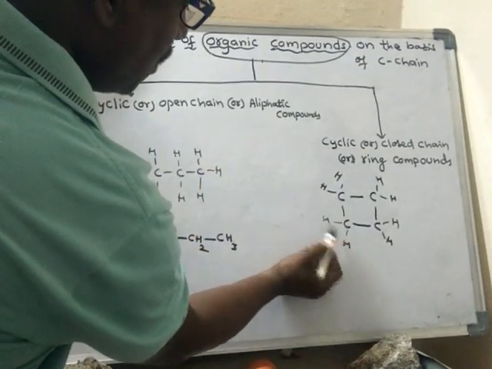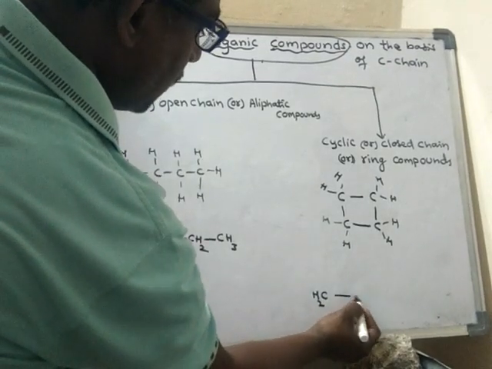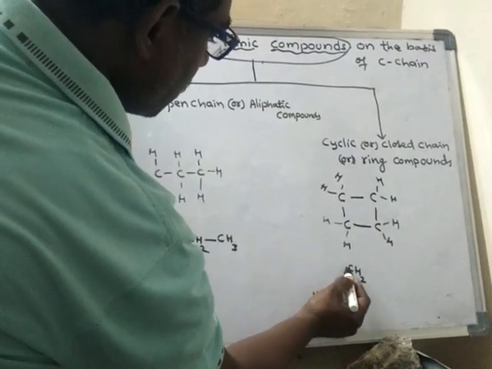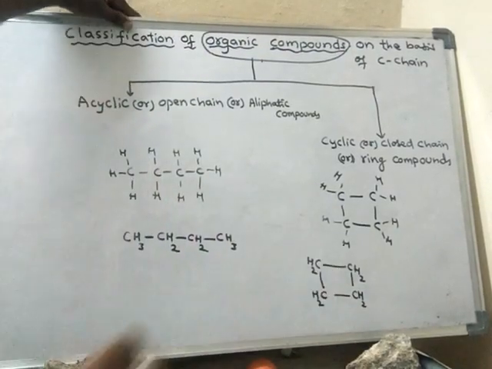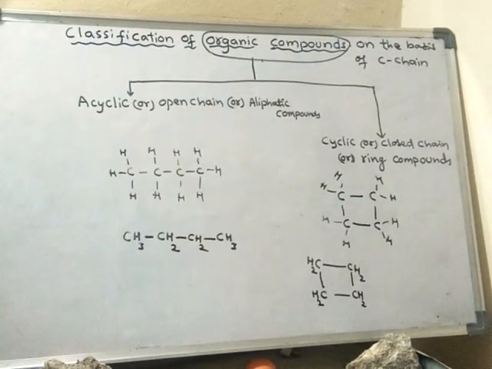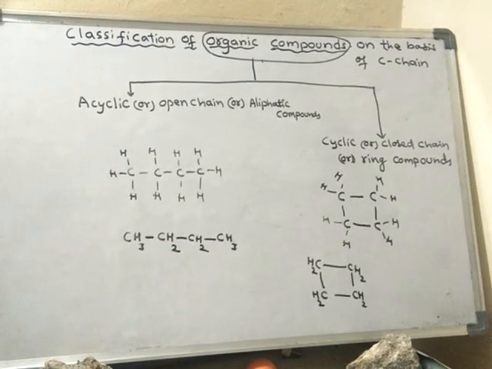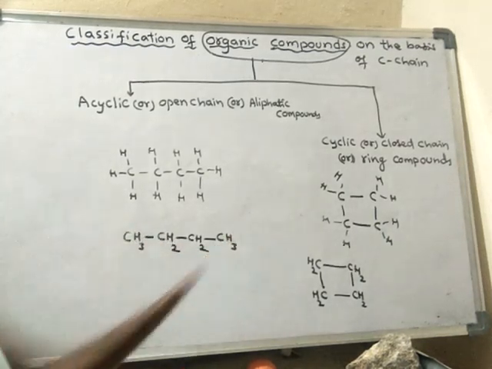See, this carbon along with these two hydrogens, I will write like this, CH2. It is connected with another CH2, and it is connected with another CH2 like this, and it is connected with another CH2 like this, and it is forming a closed structure, or a ring-like structure. So that is the basic difference between these two types of compounds. I have taken only one example. There are several examples. We will learn those later. For now, we just have to know the basic difference between these two.